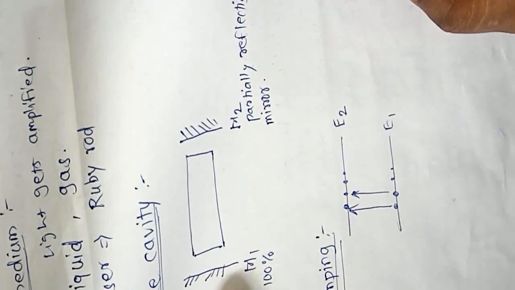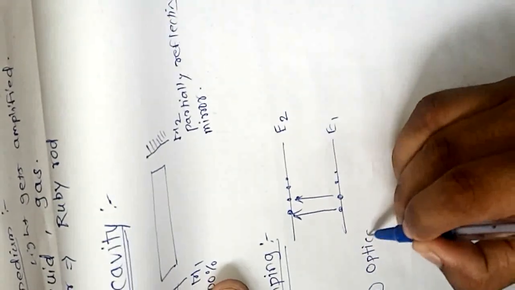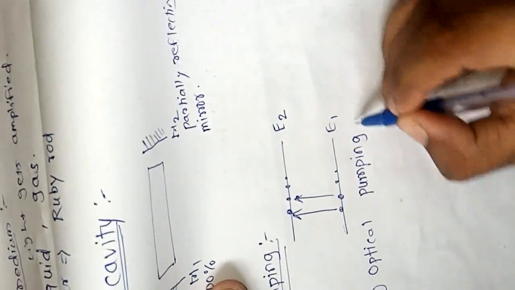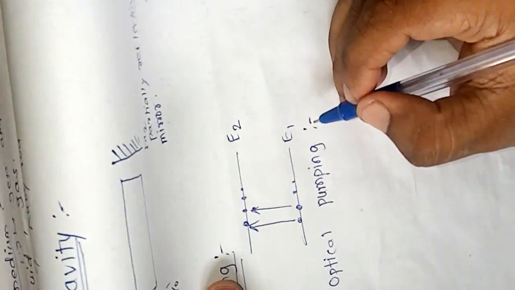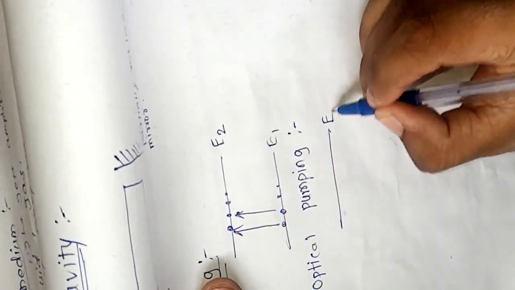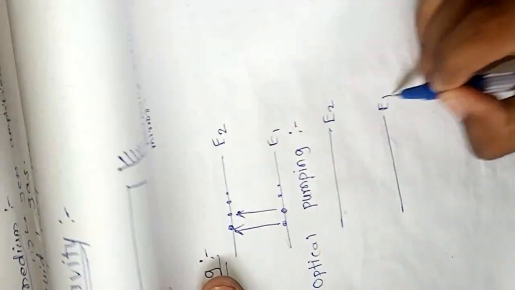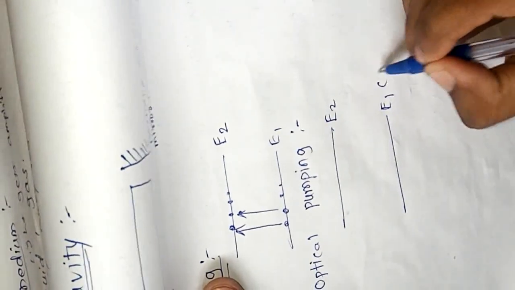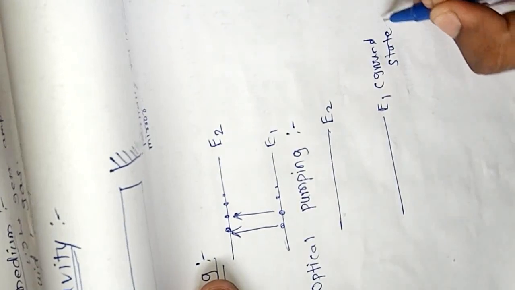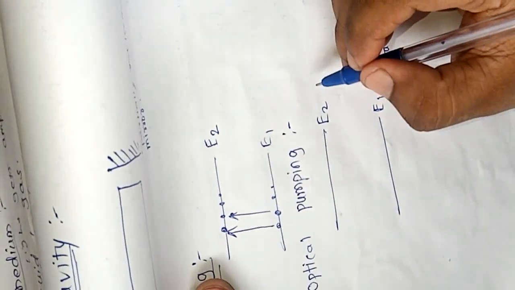There are several methods of this. First one is optical pumping. In this method, again consider, suppose this is energy level E2 and this is energy level E1, which is the ground state energy, and this is excited state energy.